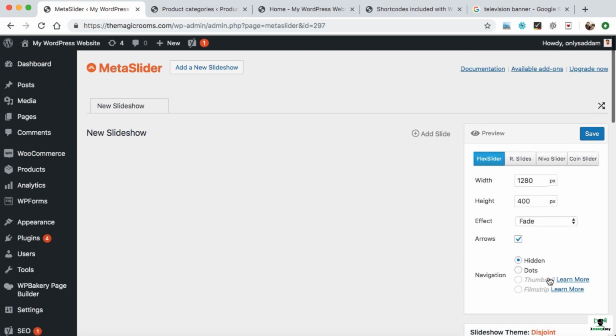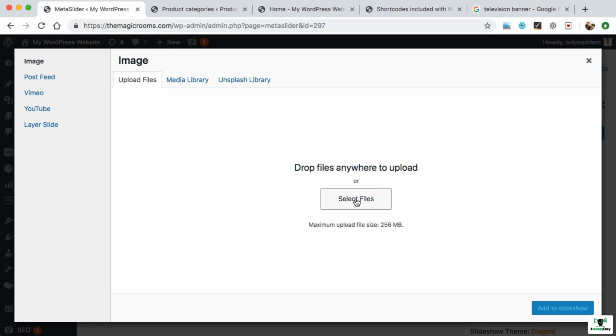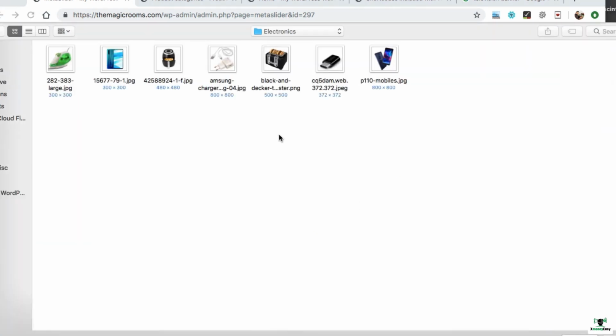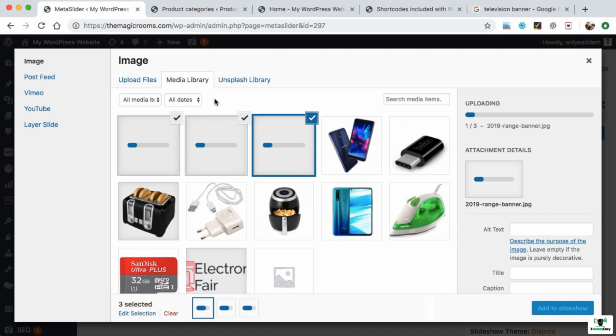So let's add slide images. Click on add slide. And here you can upload the slide banner images. I recommend you to upload images of size 1280 pixels width and 400 pixels height. So I am uploading all the 3 banner slide images at once. So they will be existing in the media library like this.